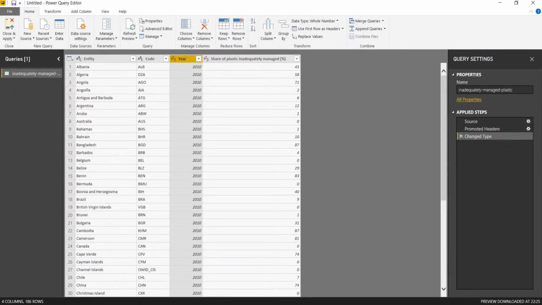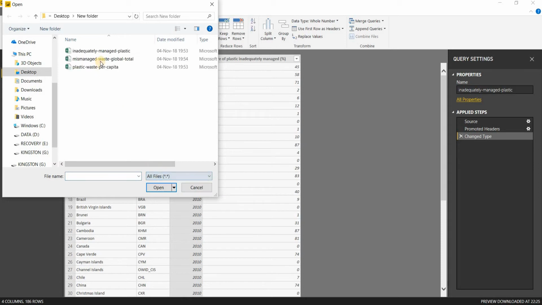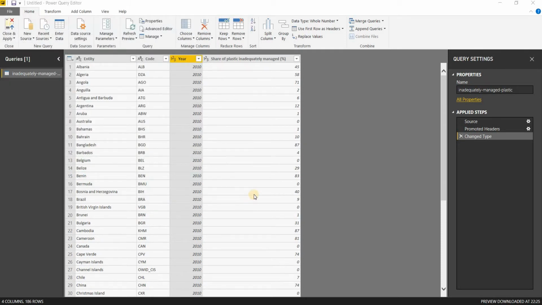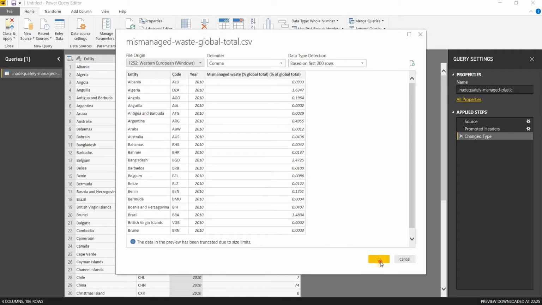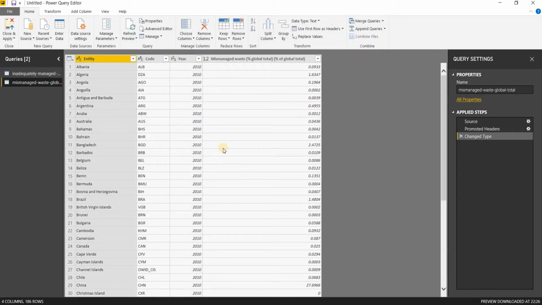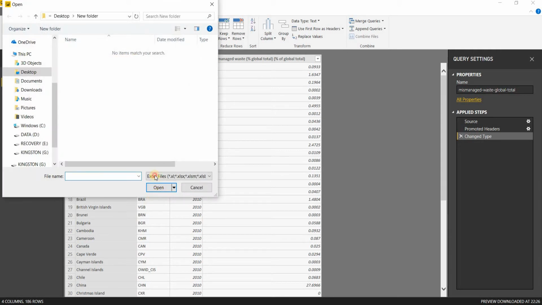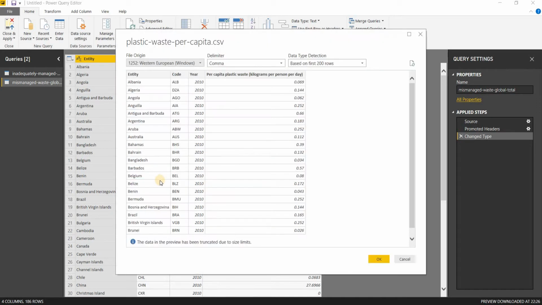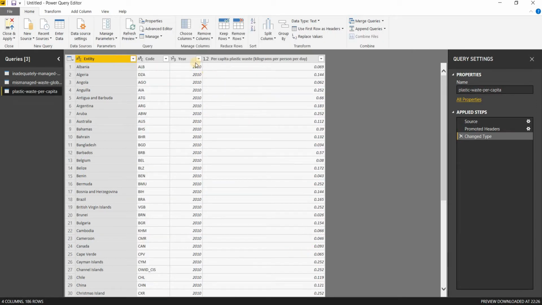Second, we will continue with the other data sources, such as the mismanaged waste global total, mismanaged waste across the world, and here we will combine this with it. Notice again that this is only about 2010. Then we will take the third data from the plastic waste per capita, and here you can notice the year is only 2010 as well.